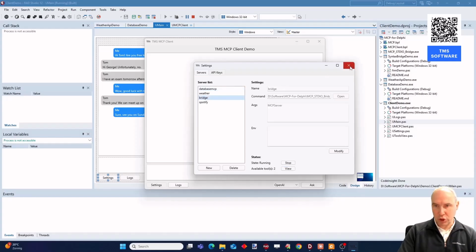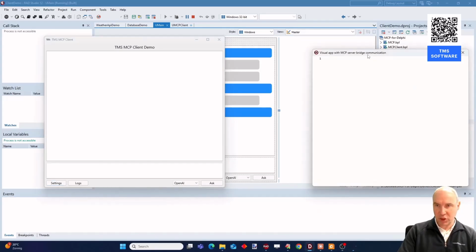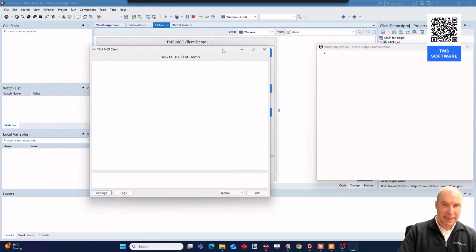What I want to show in this demo is actually taking advantage of the MCP bridge that we created. I explained that when you create an MCP server, it is a command line tool, and that of course limits what can be done.